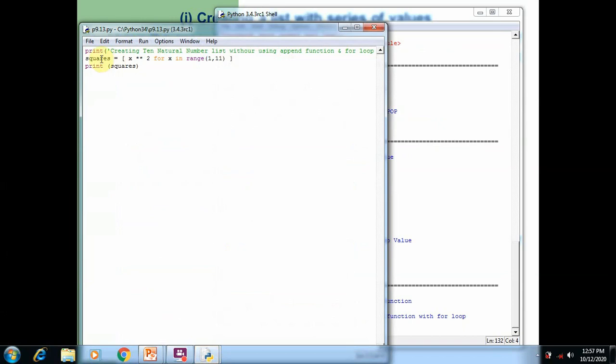Here in the program you can see creating a 10 natural number list without using the append function. So here you can see squares is equal to x power of 2 for x in range. It means by using the for loop we access the elements from 1 to 10, because we mentioned the start value and end value. Here we didn't mention the step value, that's why each and every element is incremented by 1. So all the elements are stored in x one by one, and the square of the value of x is calculated and stored in the variable squares. Then when all the process is completed, the square value is printed.